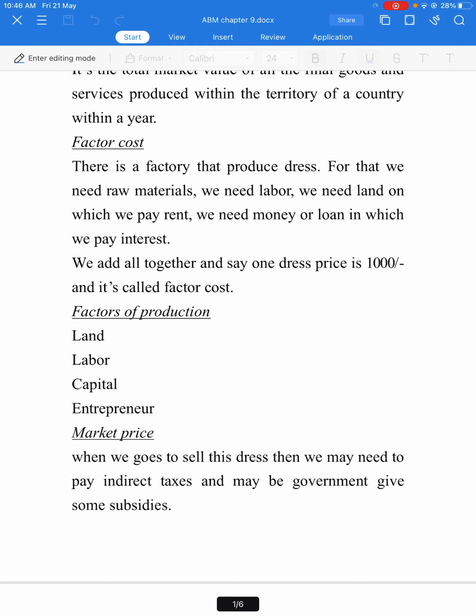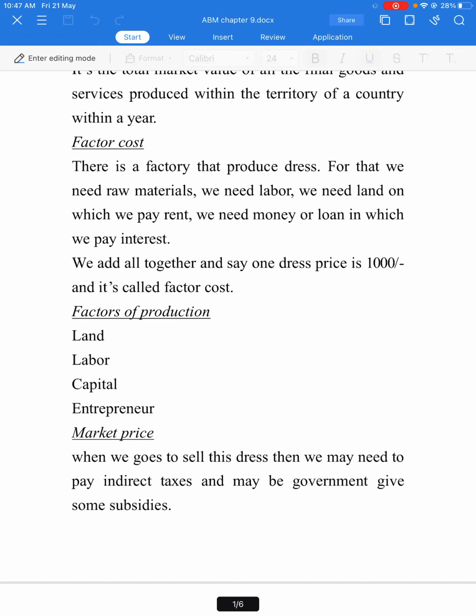There is a factory that produces dresses. We can consider an example of a factory that produces dresses. For that we need raw materials, labor, land in which we pay rent, and money or loan on which we pay interest. If we add all together and say one dress price is 1000 rupees, it's called factor cost.